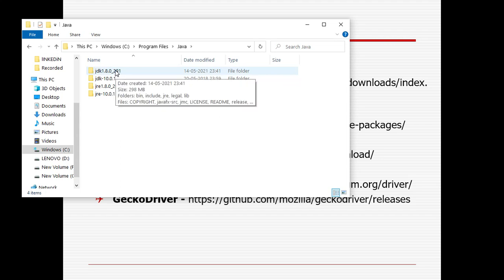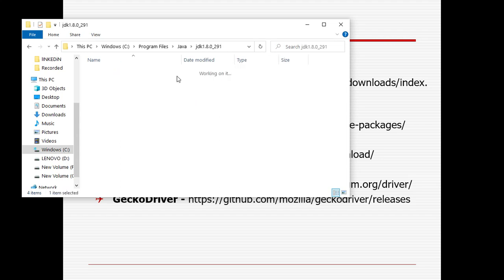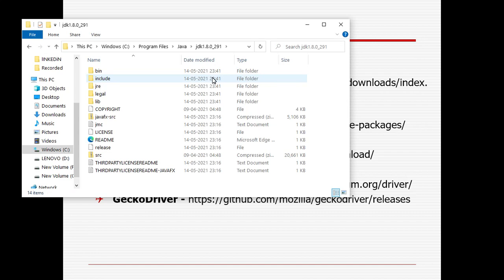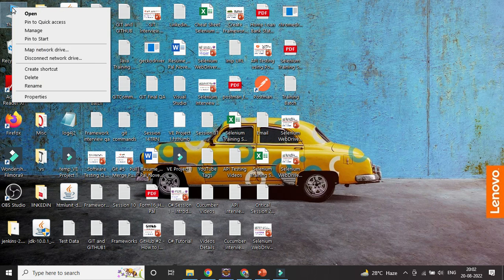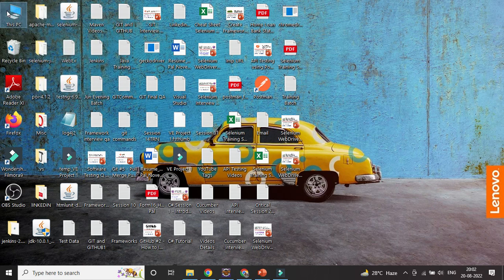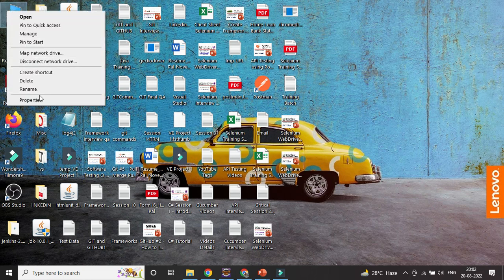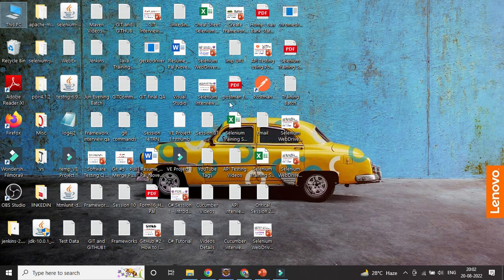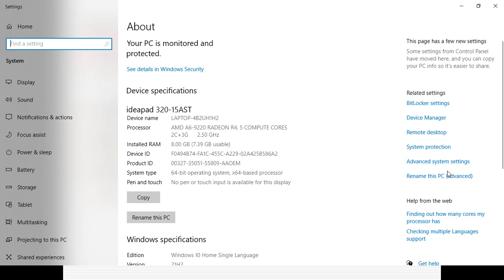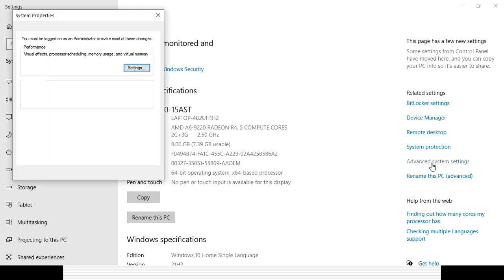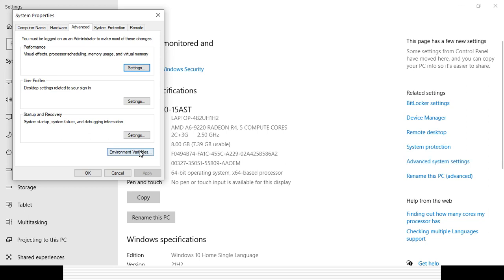Suppose 1.8 is available on my system. You need to go to the folder and take the path. The first thing you need to set up: right-click on your computer, go to Properties, then set the variable for Java. Go to Advanced System Settings, then Environment Variables.